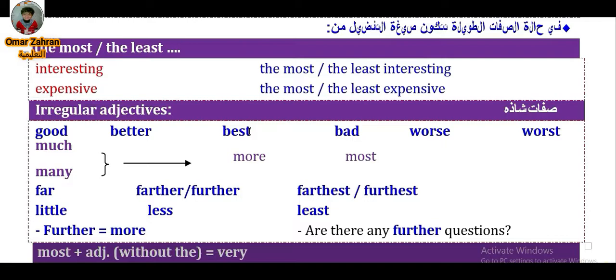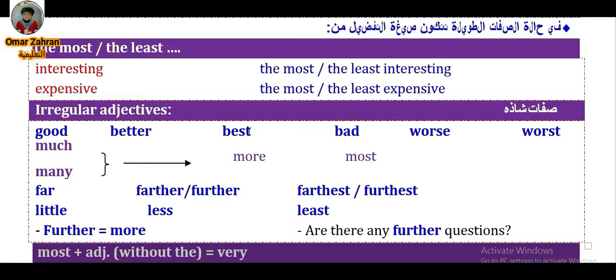We have much and many. Much for uncountable and many for countable nouns. They are more for the comparative form, the most for the superlative. So much, many, more than, the most. We have far, which is the opposite of near. Farther or further for the comparative, and the farthest or the furthest for the superlative.